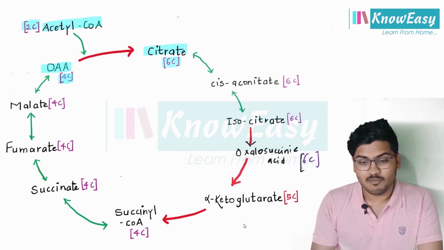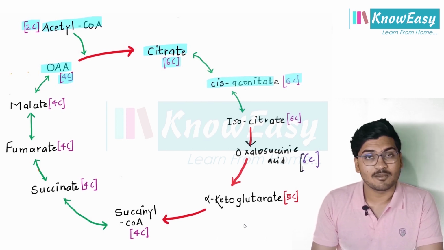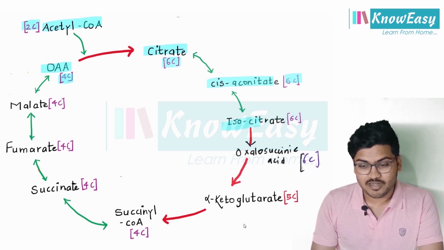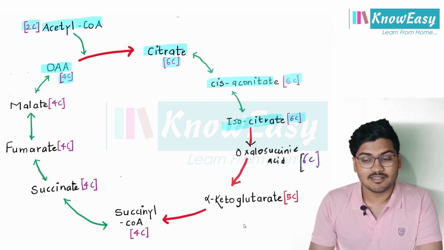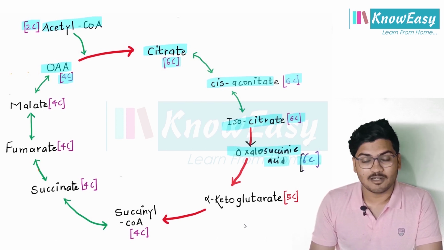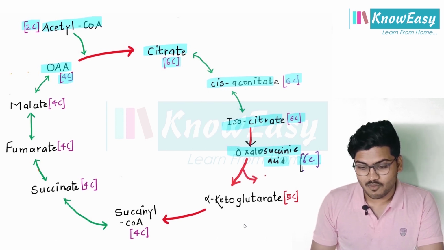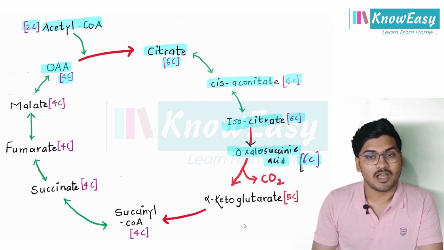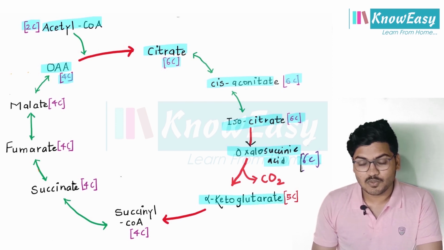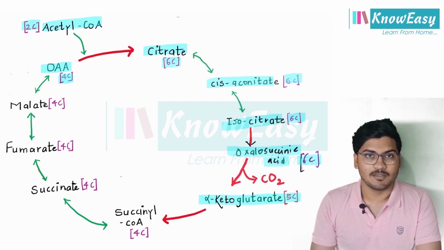Clear? From citrate, cis-aconitate will be formed. This is also a 6-carbon compound. Then isocitrate will be formed, a 6-carbon compound. From isocitrate, oxalosuccinic acid will be formed, also a 6-carbon compound. From oxalosuccinic acid, there is a loss of one CO2, and we get alpha ketoglutarate, a 5-carbon compound of the TCA.